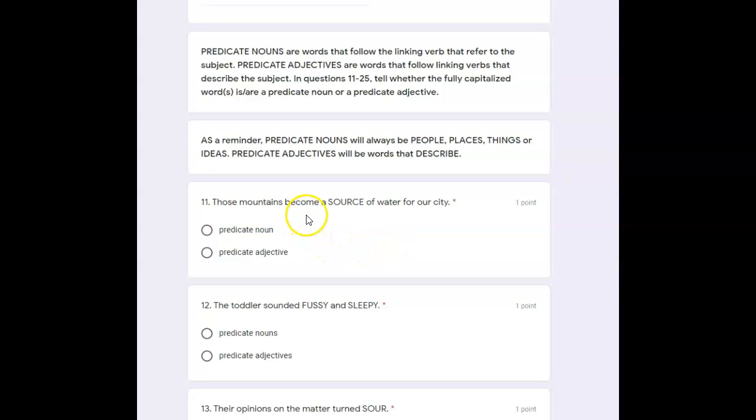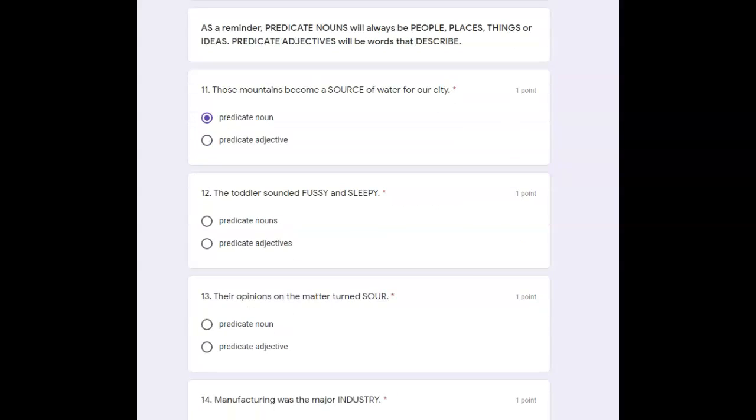So 11, those mountains become a source of water for our city. So your linking verb is become. What's becoming? The mountains. Mountains become what? They become a source. That's not describing the mountains. That's another word that is the same as mountains. So that is a predicate noun.